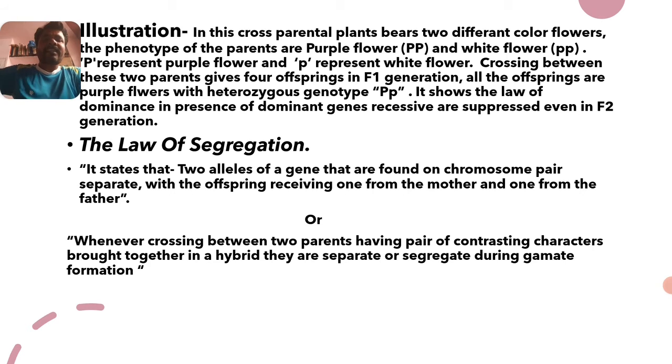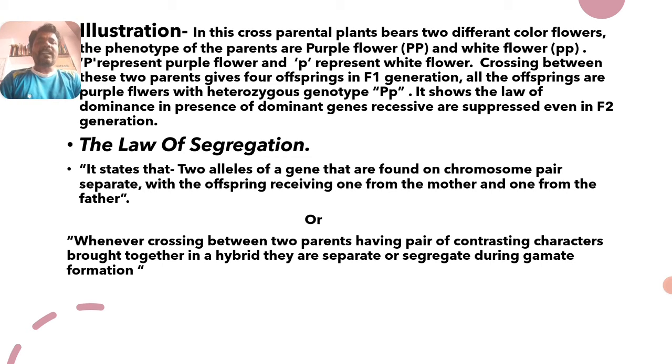The law of segregation states that the two alleles of a gene found on a chromosome pair separate, with the offspring receiving one from the mother and one from the father. Whenever they are present in a genotypic region, they may be in a homozygous or heterozygous condition. During gamete formation, at the time of meiosis, they get separated.